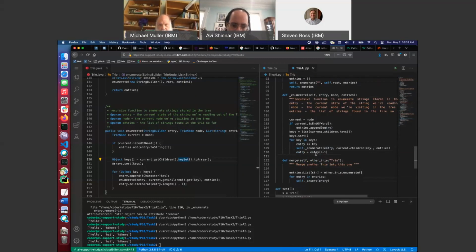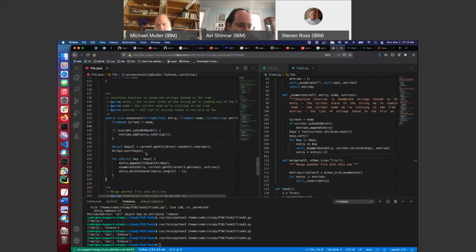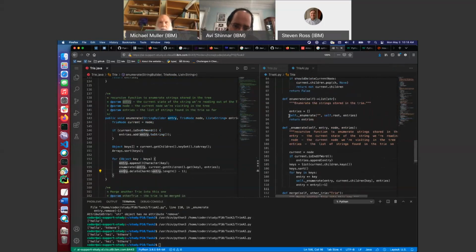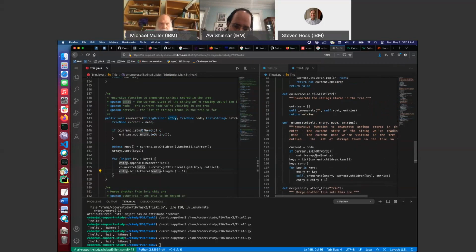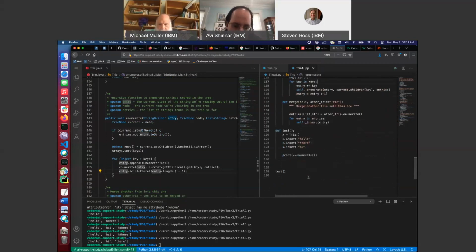Oh, wait a second. Shoot. Maybe this is totally not going to work because entry isn't actually being mutated. In this code here, were we mutating entry? Yeah, we were mutating entry. Ah, shoot. So this is an issue. So what are we doing with this entry anyway? Okay, this is totally not going to work because I'm not understanding something. Oh, it did work. Why did it work? Yeah, I don't care.